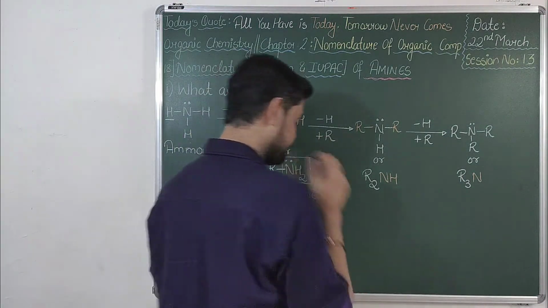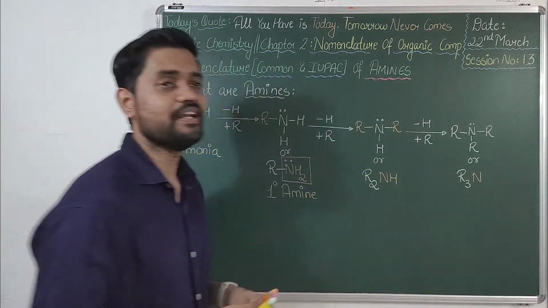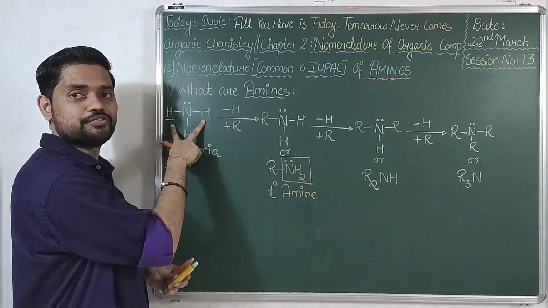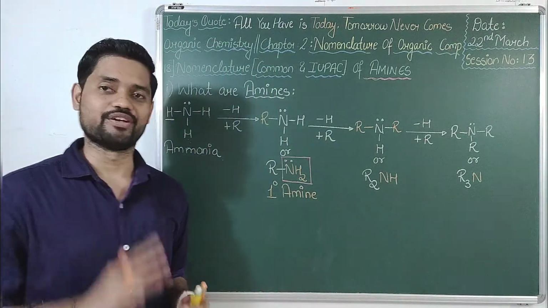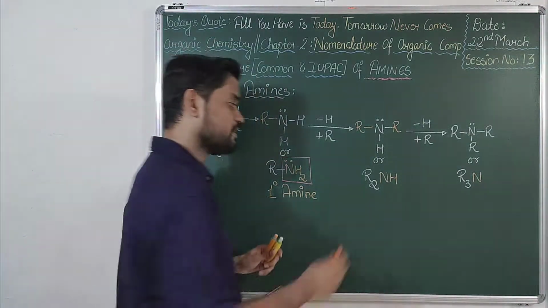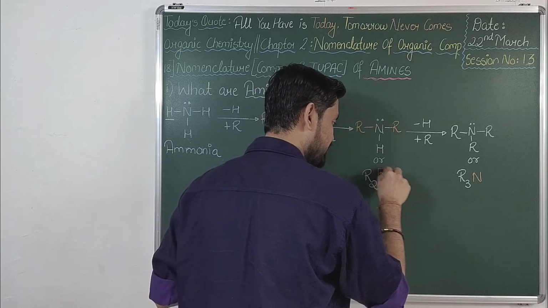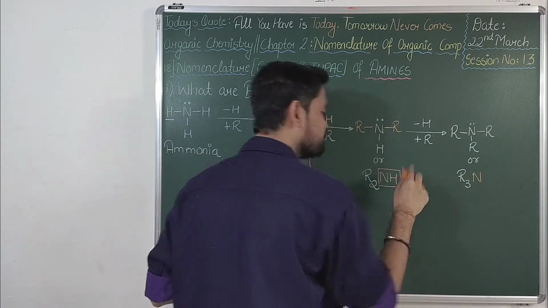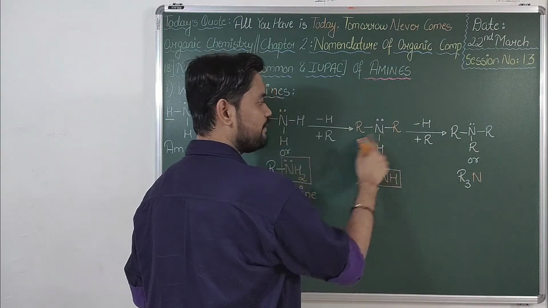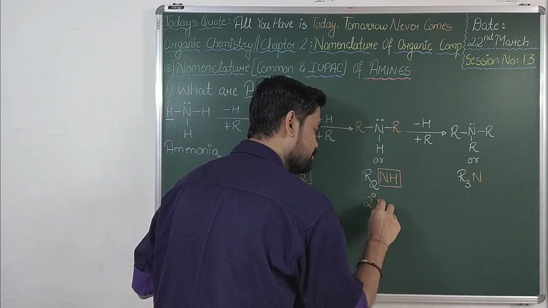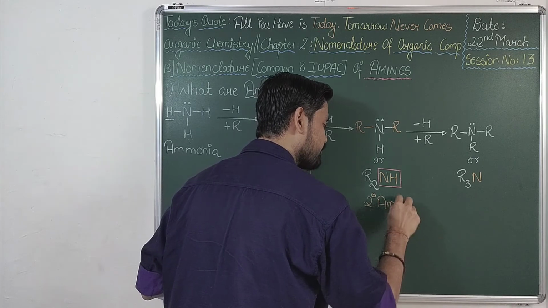Talking about the second one, if two hydrogens of ammonia are replaced by two alkyl groups, the compound formed is a 2 degree amine, and the functional group of a 2 degree amine is NH. Since two hydrogens are replaced by two alkyl groups, it will be a 2 degree amine.